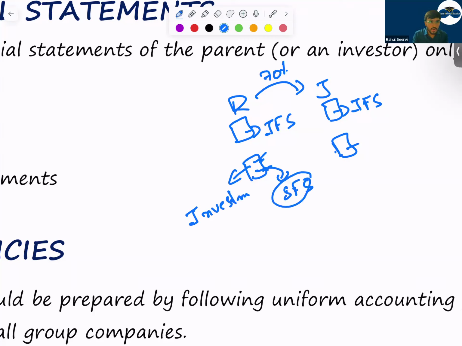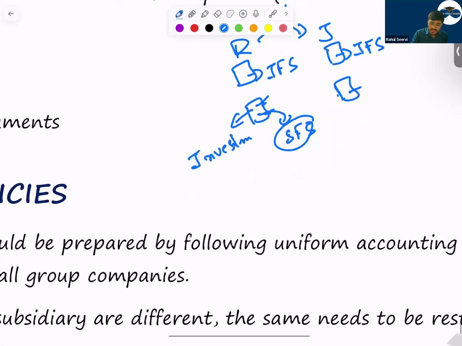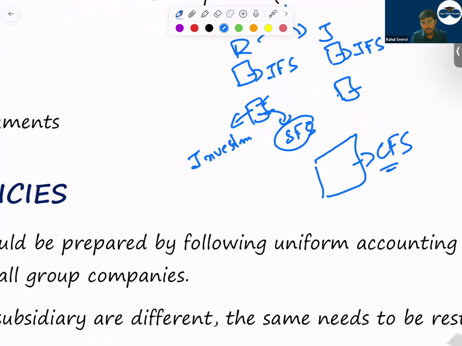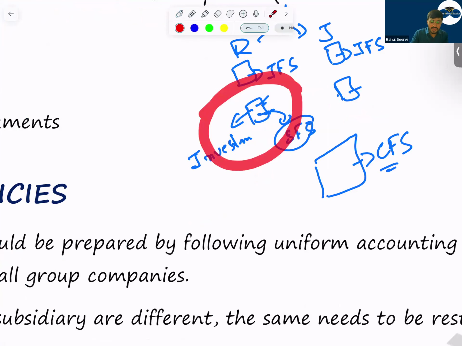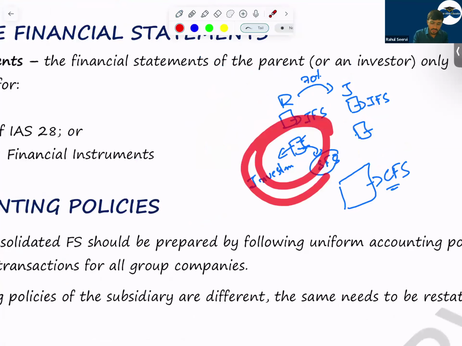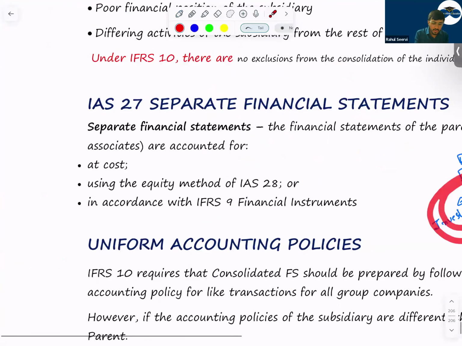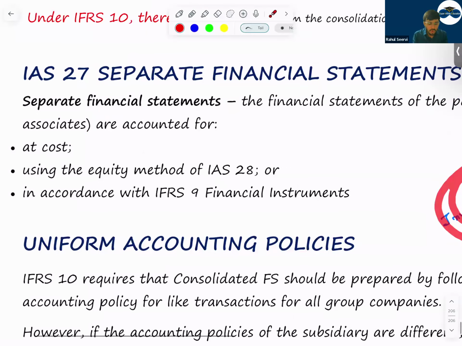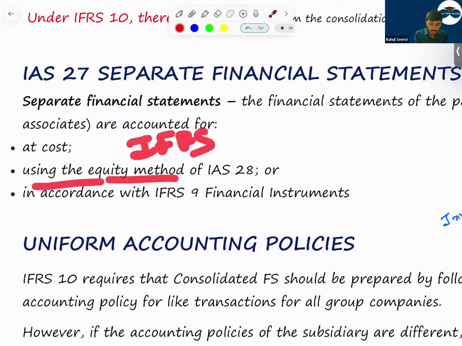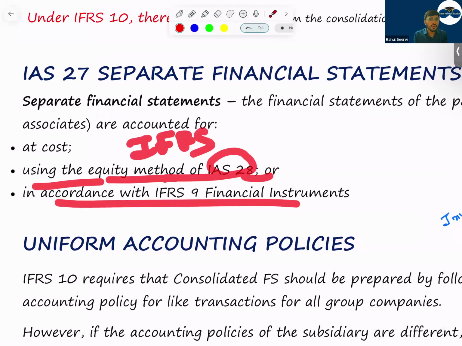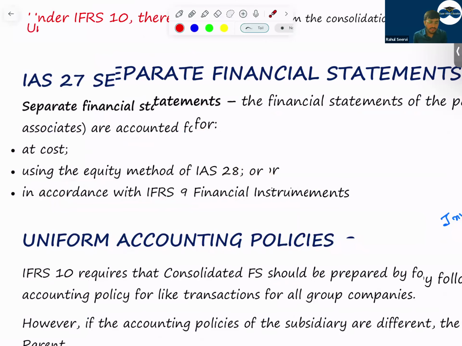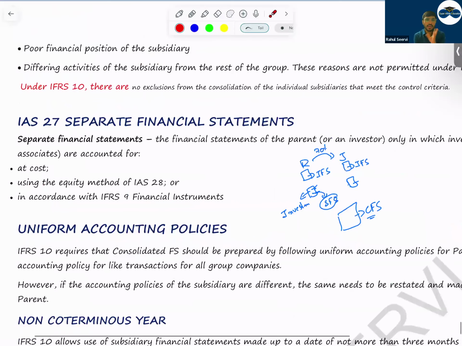All the standards will be followed normally. But what is the additional standard we follow? IAS 27. Then the Reliance company will prepare consolidated financial statements to show power in the market, or to show off in the market. Simple thing. So now we are learning IAS 27 for this. In the individual books, how will the company record? The company can record it at cost, whatever amount you paid, or the company can record as per IFRS 9 financial instruments, using the equity method as per IAS 28, or in accordance with IFRS 9. IFRS 9 means two methods: fair value through P&L, fair value through OCI.